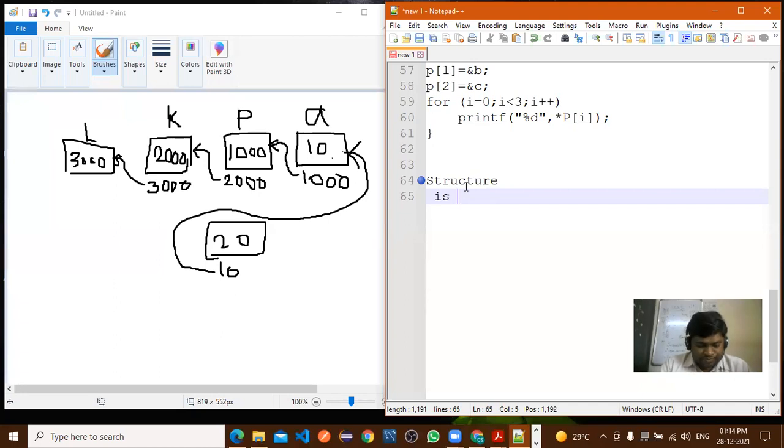Structure is a user defined or system defined? User defined. User defined structure, sorry, data type, and it is a collection of similar data type.